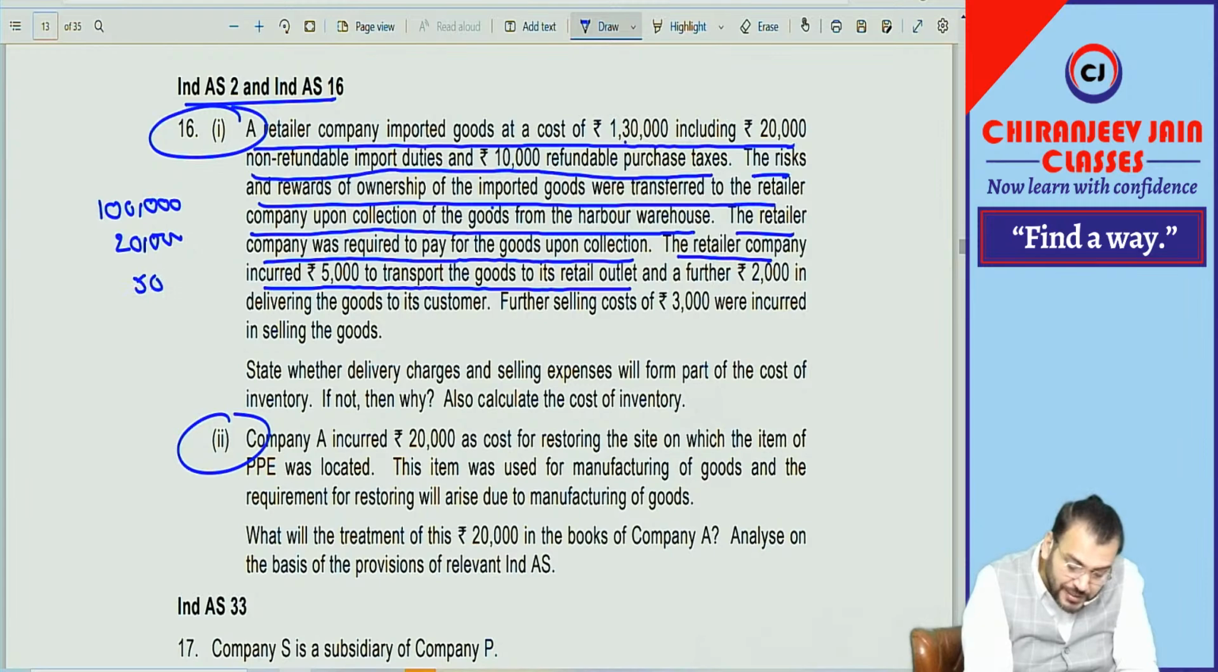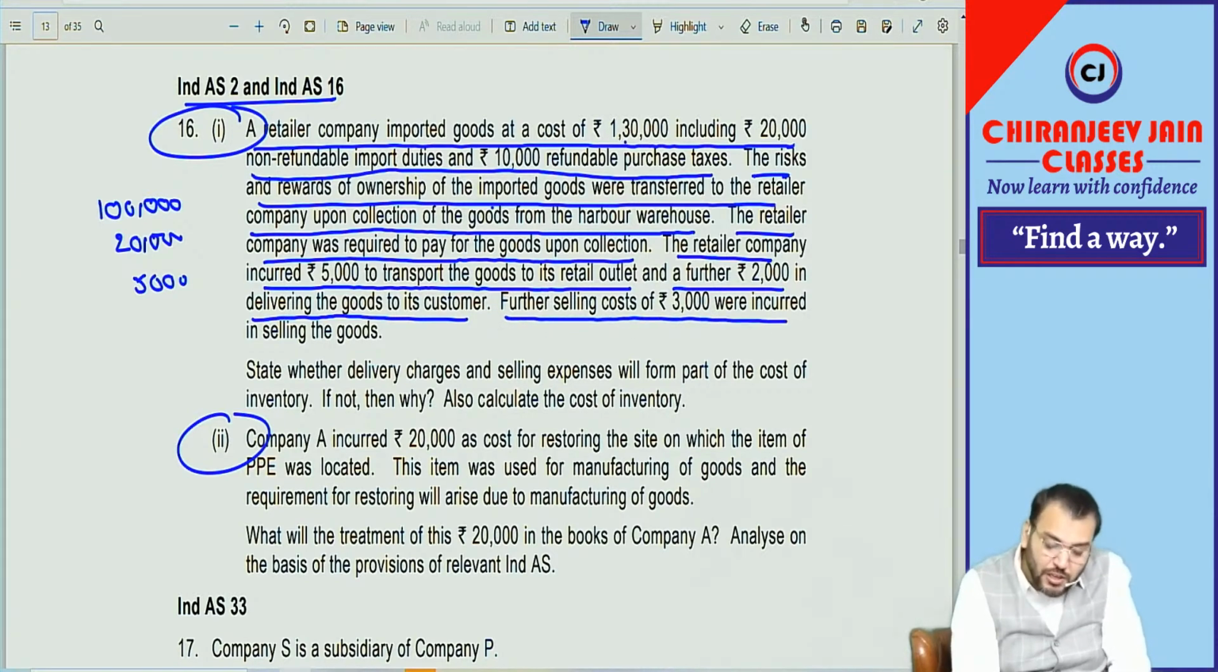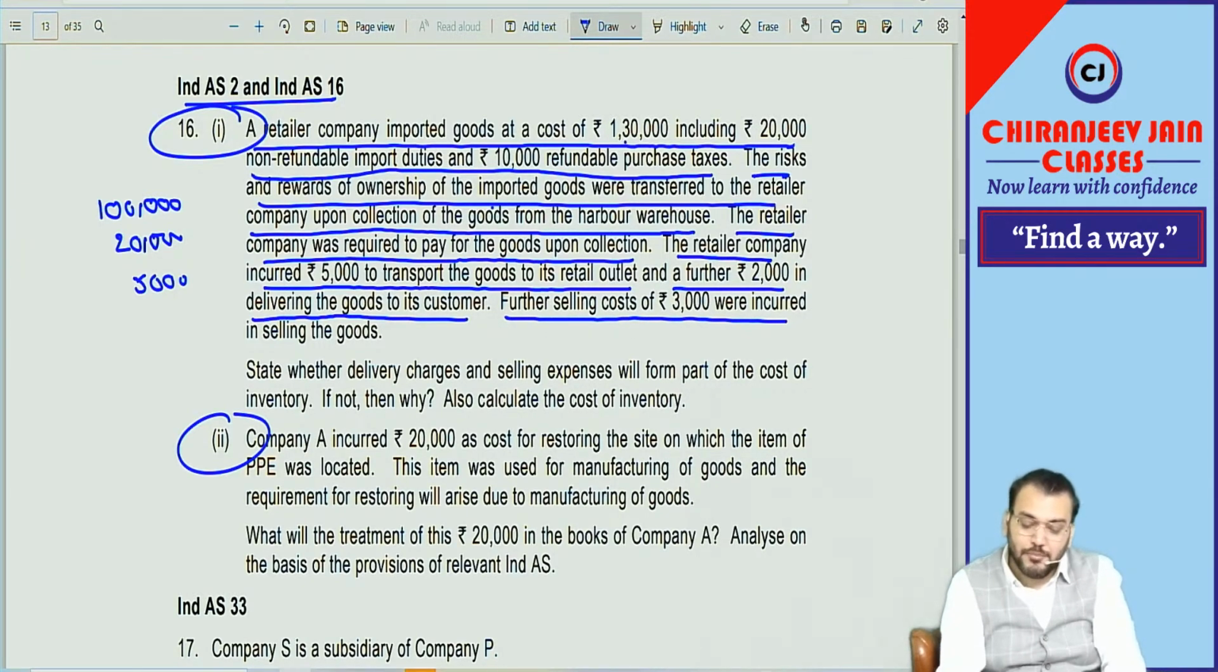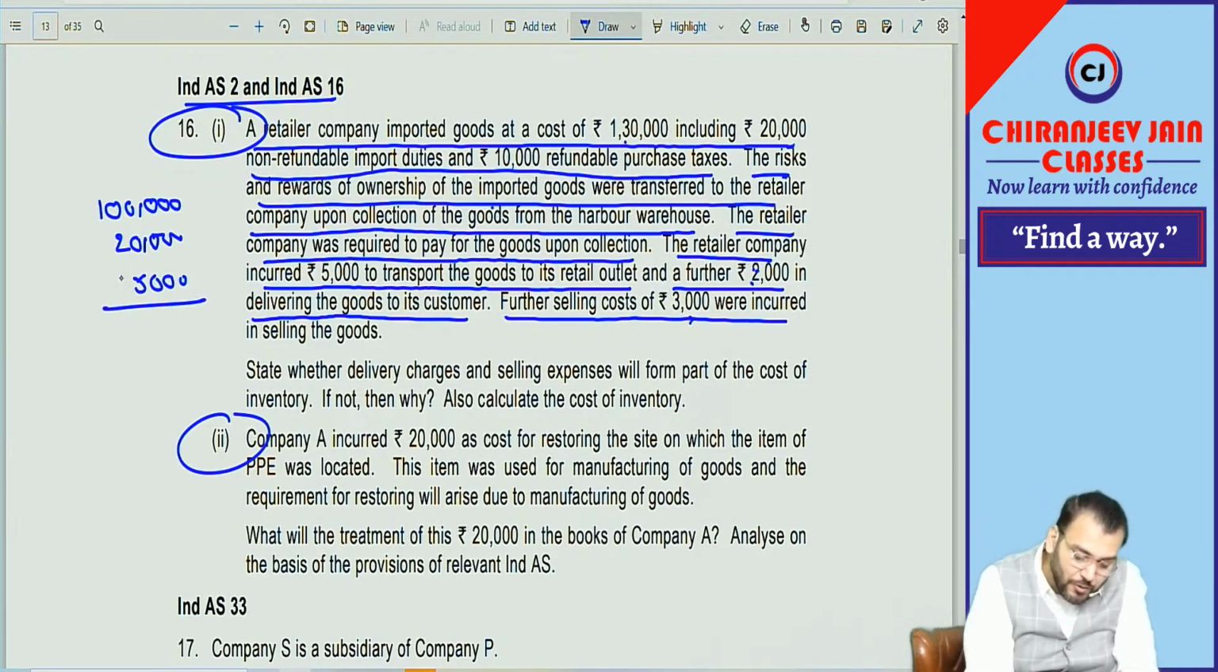So 5,000 will be added, and a further 2,000 is incurred in delivering the goods to the customer. Will this be added? No, this is selling cost. Further selling cost of 3,000 was incurred, and this will also not be added. Means 2,000 and 3,000 will not be added. So it becomes 1,25,000. Super easy.